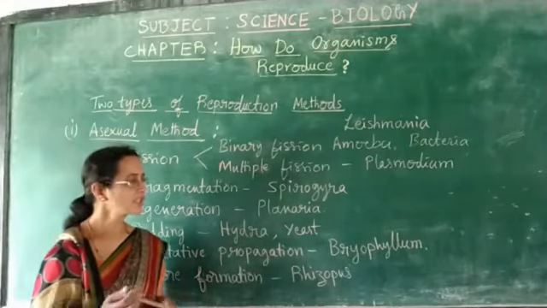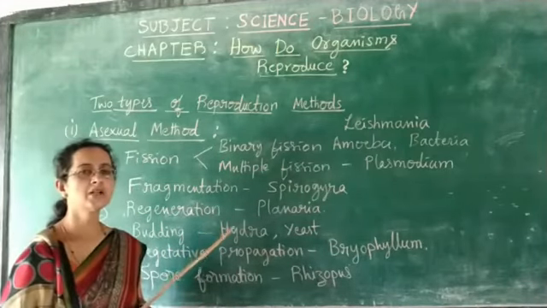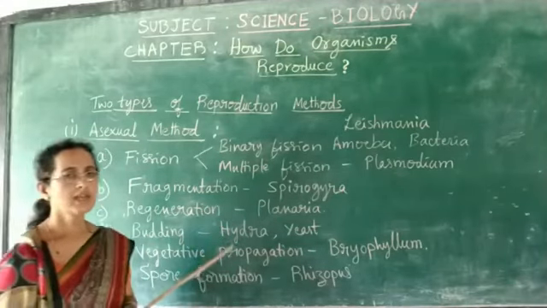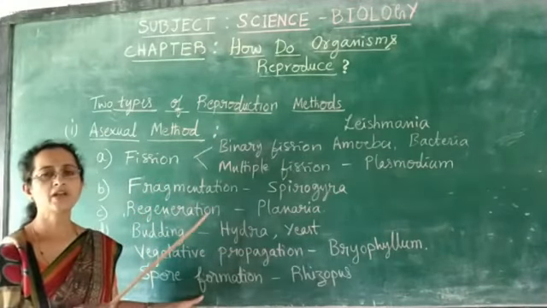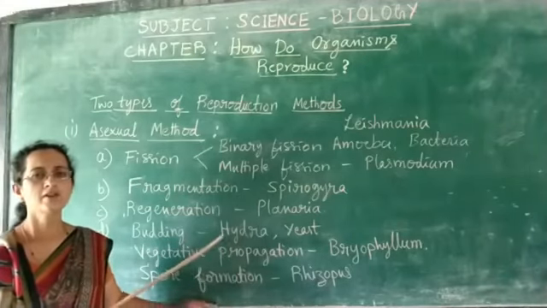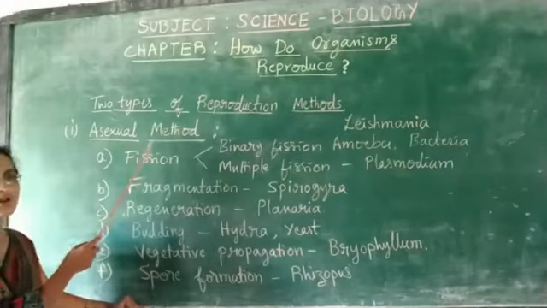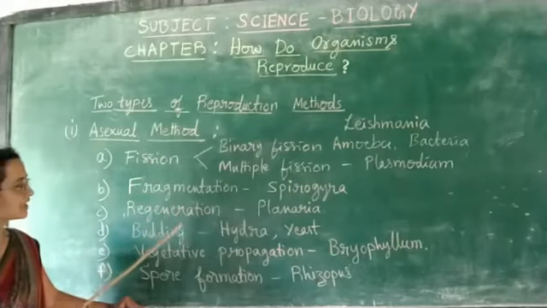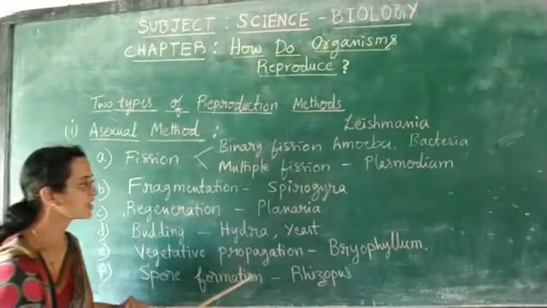So in this asexual method we don't have any gamete differentiation into male gamete or female gamete. Asexual method is the one where there is no involvement of gametes or of species into male or female species. Some of the asexual methods you are learning are fission, fragmentation, regeneration, budding, vegetative propagation and spore formation.